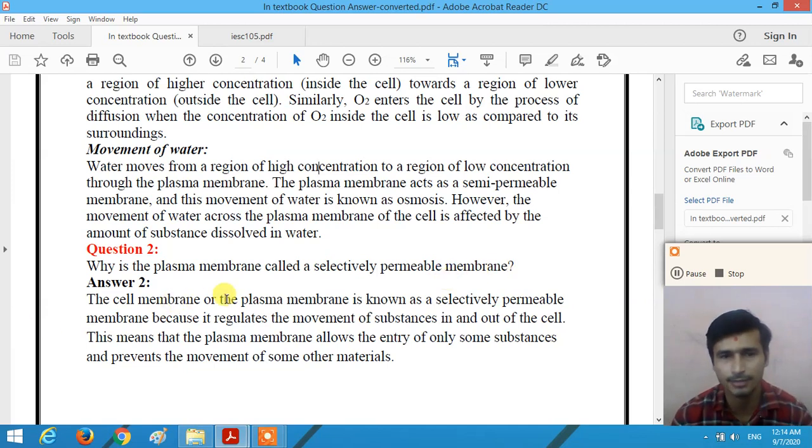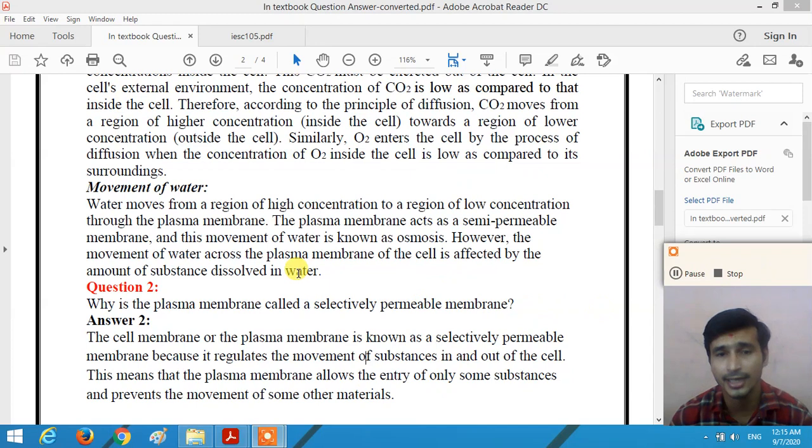The cell membrane or plasma membrane is known as the selectively permeable membrane because it regulates the movement of substances in and out of the cell. This means that the plasma membrane allows the entry of only some substances and prevents the movement of some other materials, and that's why the plasma membrane is called the selectively permeable membrane.